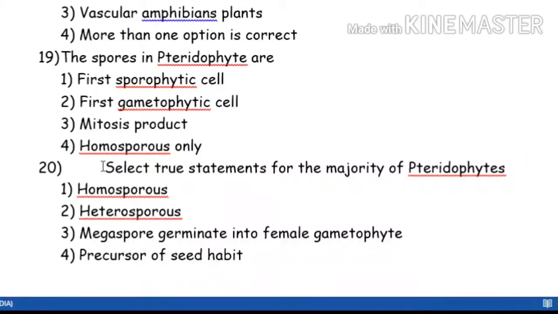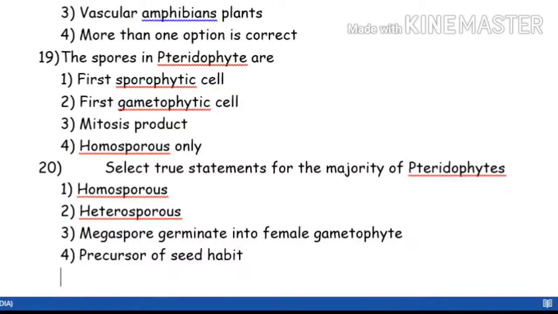Now, last question is select the true statement for the majority of the pteridophytes. What are the majority of the pteridophytes? Are they homosporous, heterosporous? Can the megaspore germinate inside the female gametophyte, or are they precursors of seed habit?